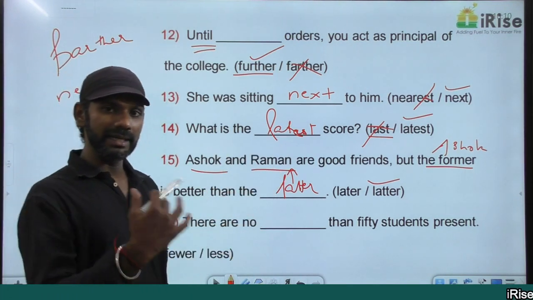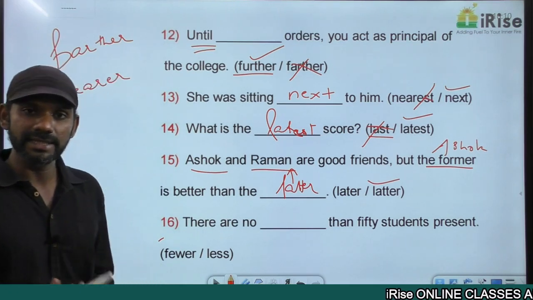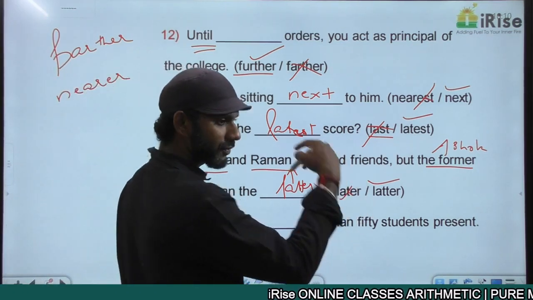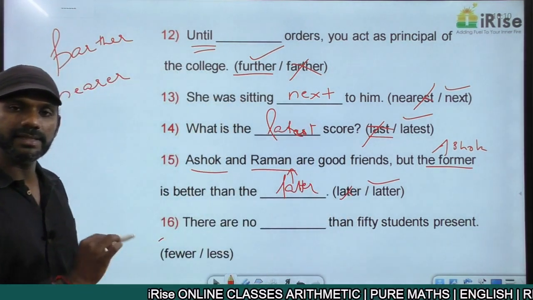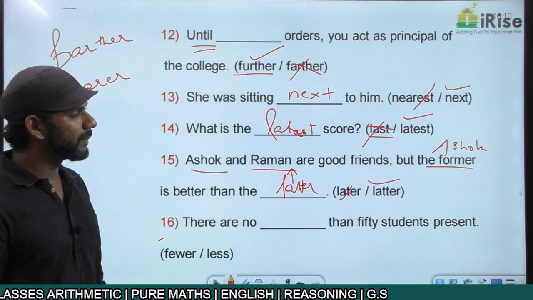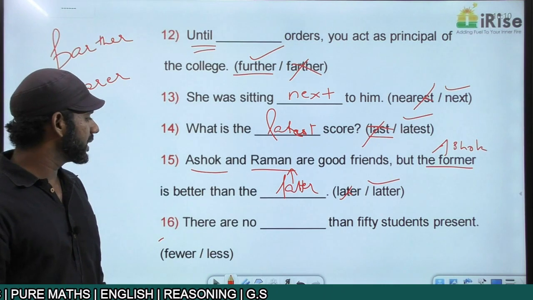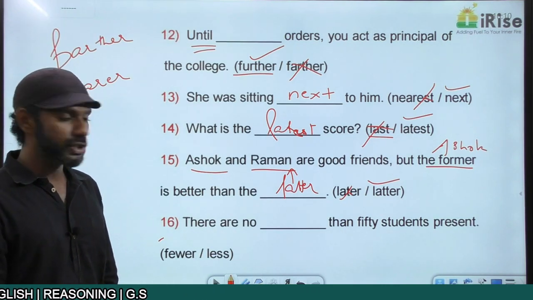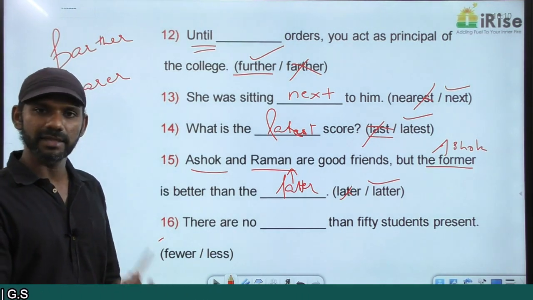Now there's nothing like the former and the later. Later means like in the future. It does not fit in this sentence at all. So Ashok and Raman are good friends, but the former is better than the latter. That means Ashok is better than Raman.